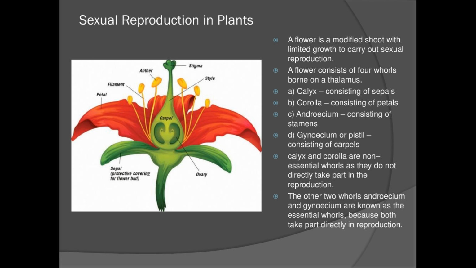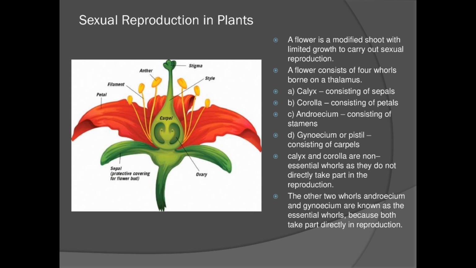First part is the calyx consisting of sepals. Refer to the picture. This green color lower part of the flower is known as your sepal. Sepal is the calyx part. Next is your red color petals. Petals is your corolla.